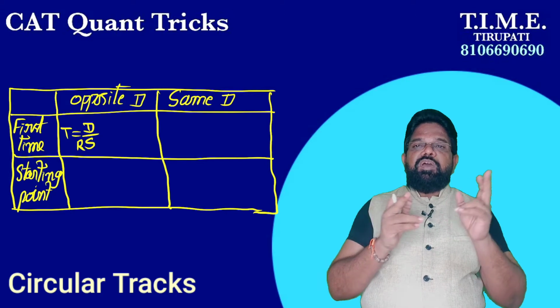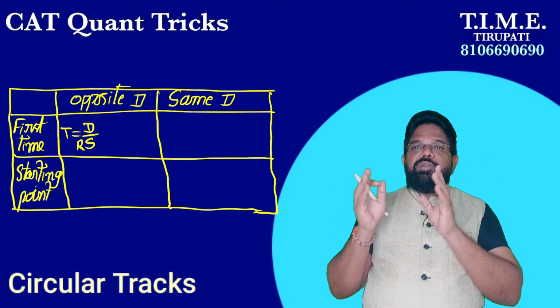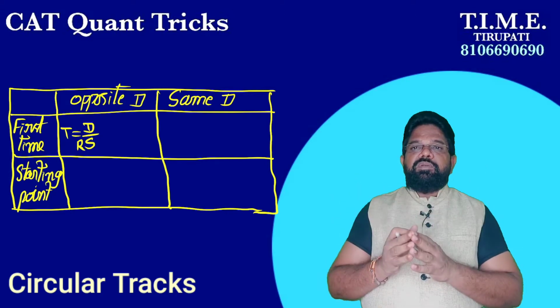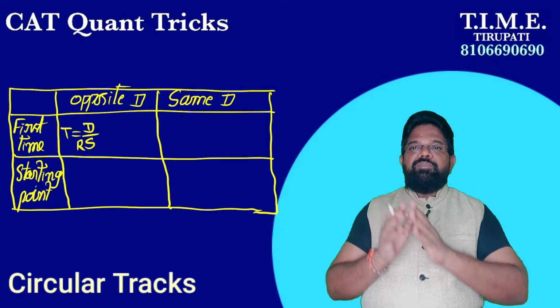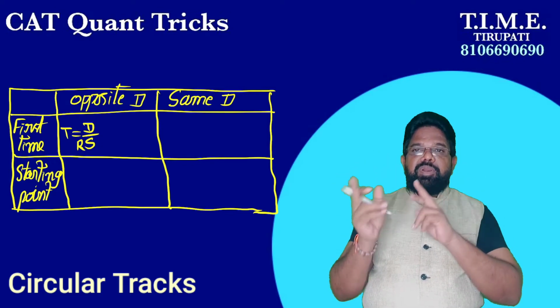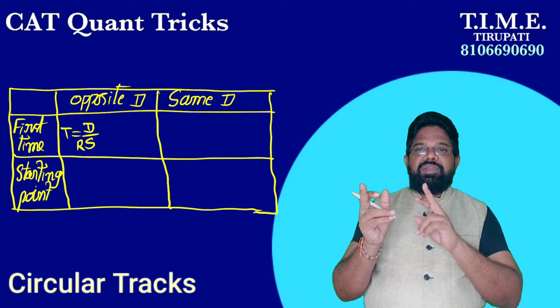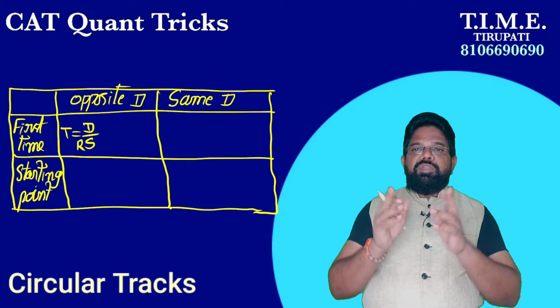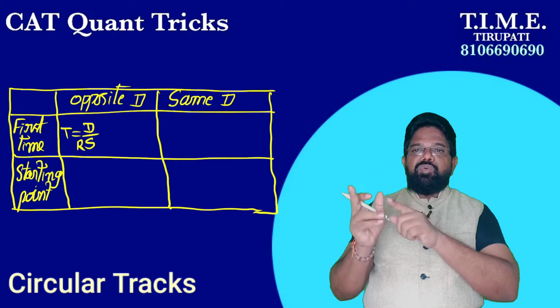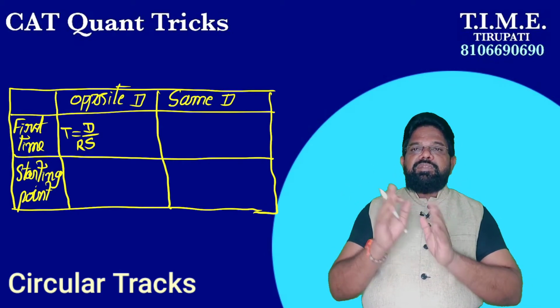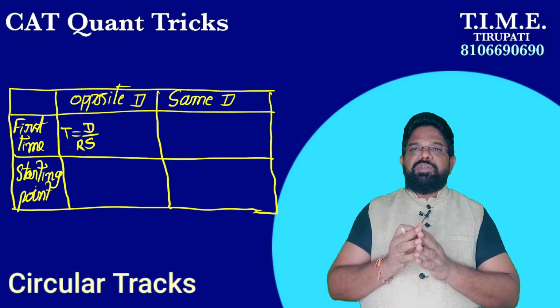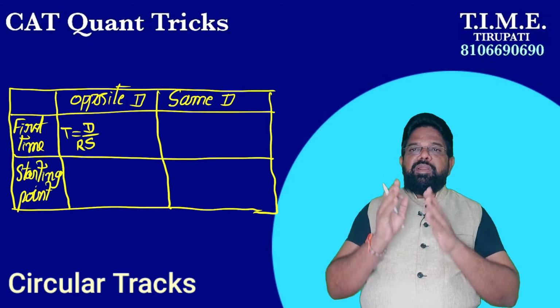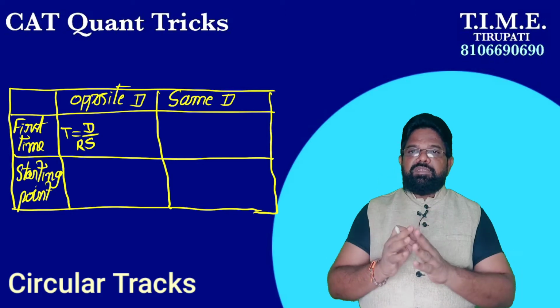What is the relative speed? If they are running in opposite direction, relative speed equals the addition of the two speeds. If they are running in the same direction, it is subtraction, that is, the difference of the two speeds. You can remember it very easily. That is about relative speed, which we apply when the two objects are in motion.